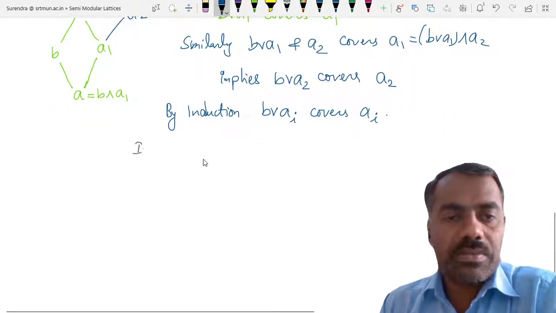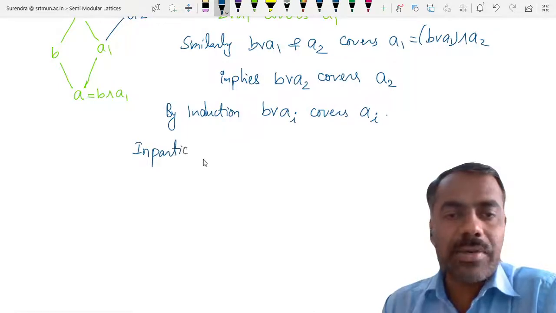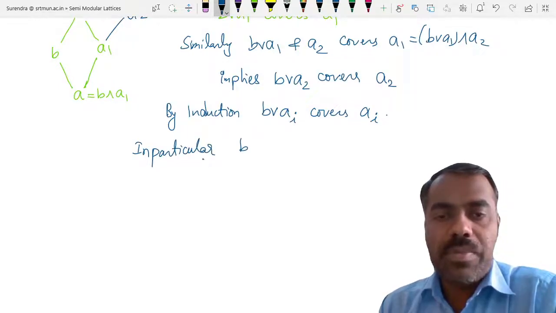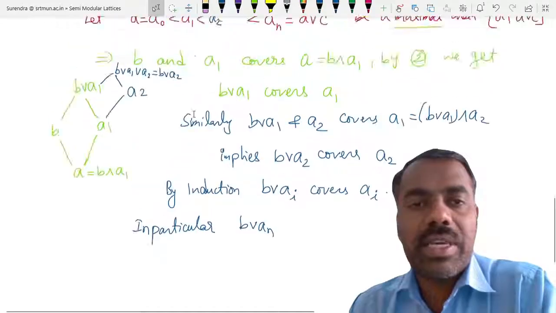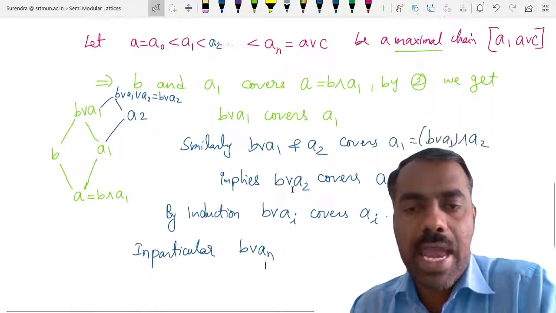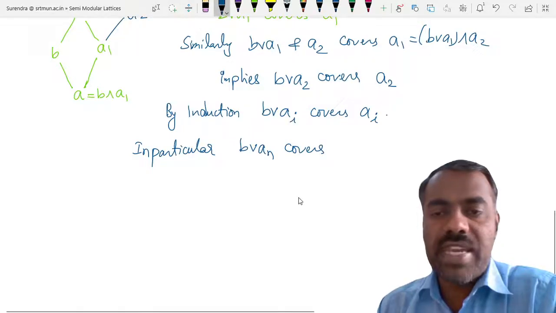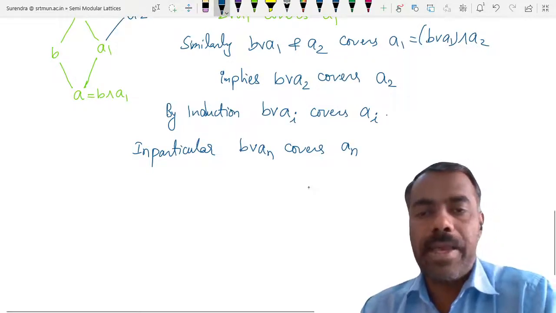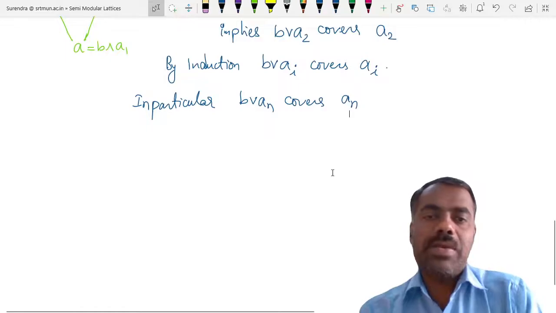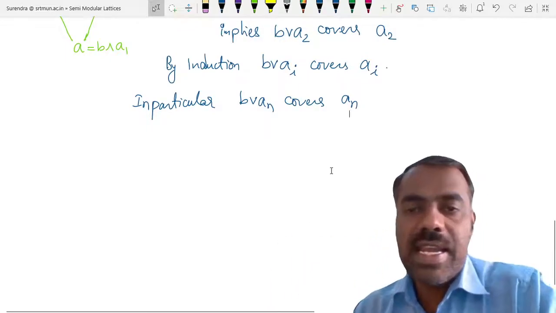In particular, what is the last one? B join An, because this chain goes up to An. So B join An covers An, so there is no element between B join An and An.